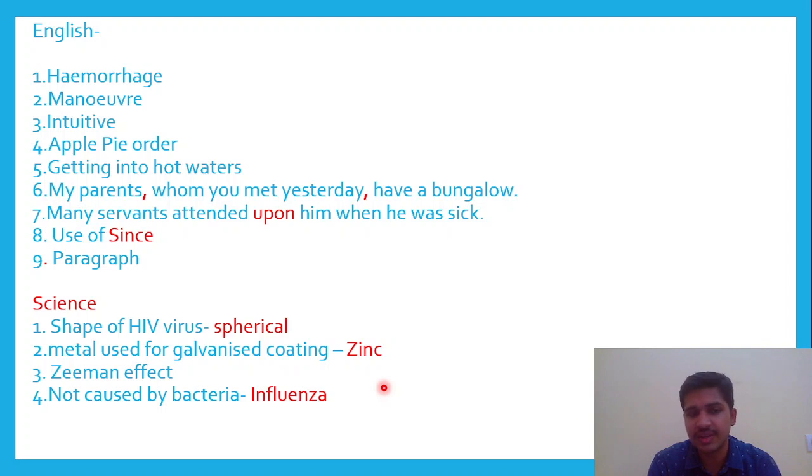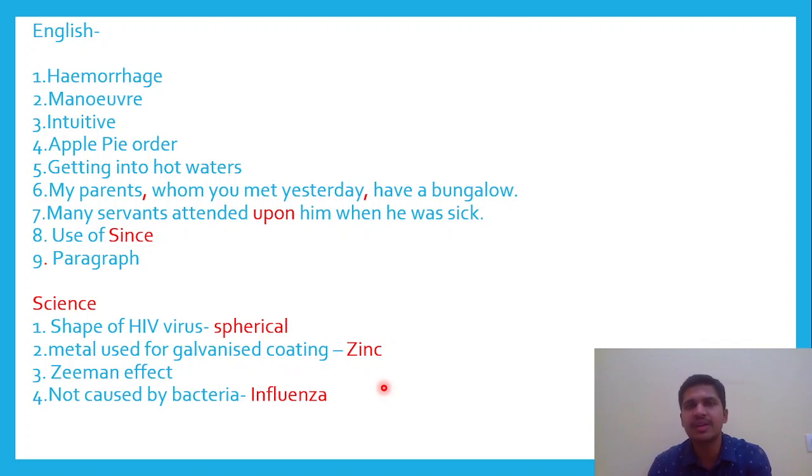Something which is not caused by bacteria was the question. So there were four options, out of which influenza is caused by a virus, if I'm not wrong. And so that one becomes the right answer. If I try to recollect the questions, there was one which was saying the blood within the body does not clot because of which thing? It is heparin. The next question was the yellowing of leaf is caused by deficiency of what? That was one more question.